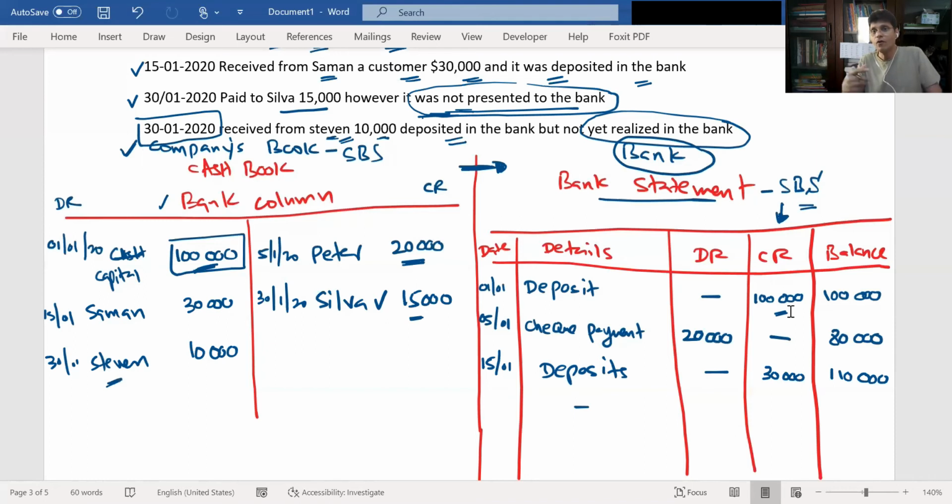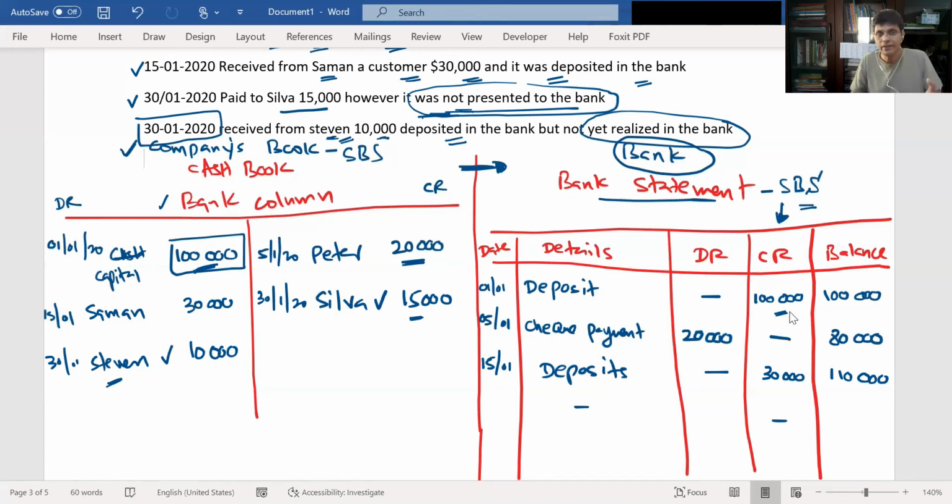So therefore, our bank should get a clearance from Stephen's bank. Until our bank gets a clearance, it will not credit our bank account. Is that clear?